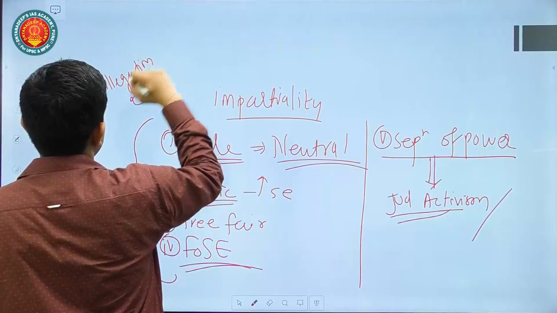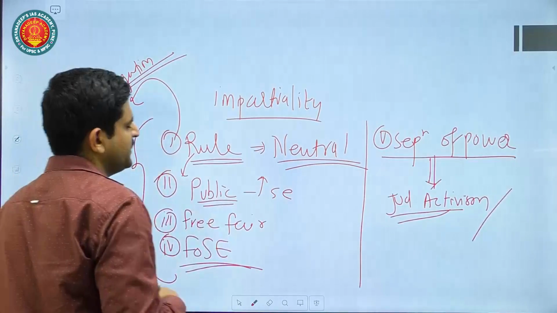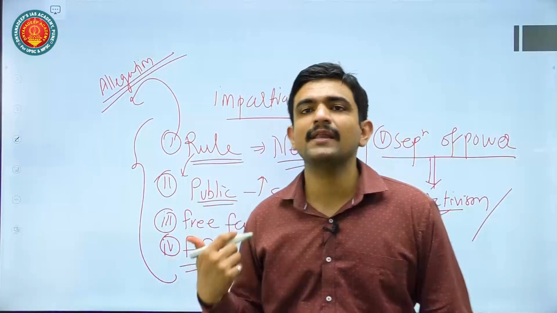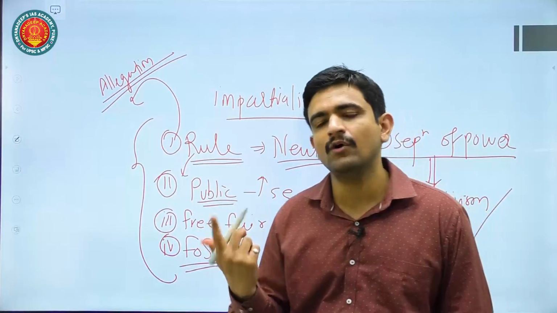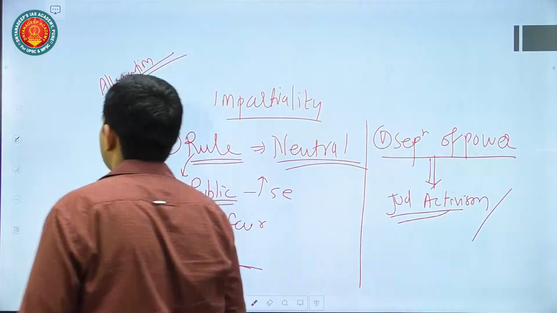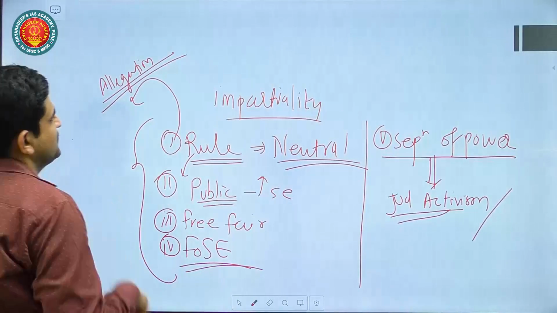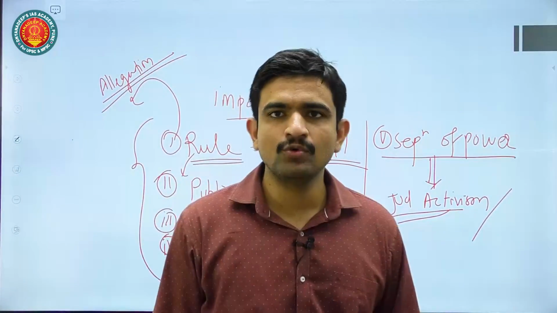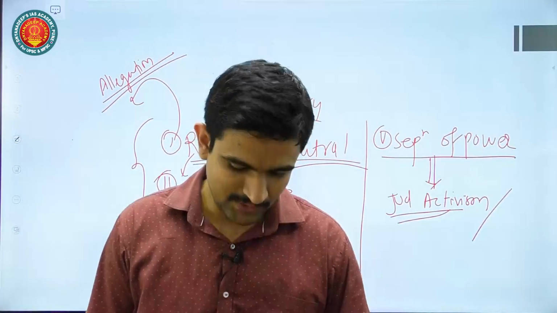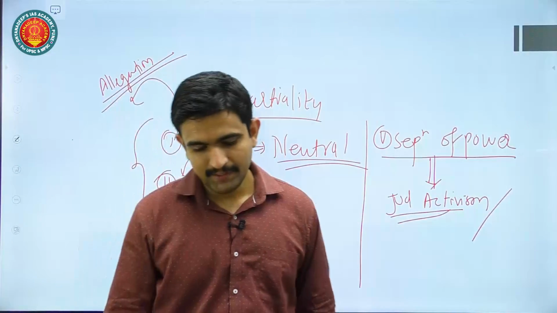Then if there is an impartiality, then there will be allegations on the judiciary also. There is a phenomenon like committed bureaucracy. In the same way, people can question the authenticity of the judiciary also. Okay, so it may lead to allegation of the committed judiciary as well in the extreme cases. Okay, so that part also needs to be mentioned in this answer. Okay, you got it? Okay, so that is the thing.